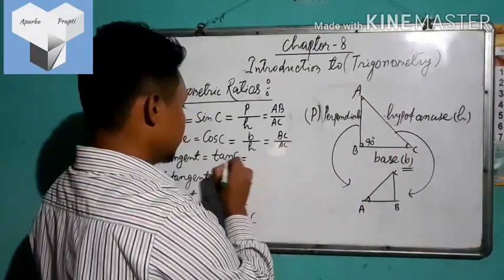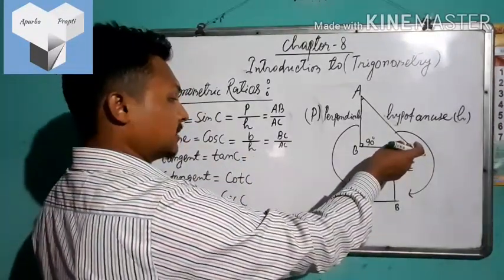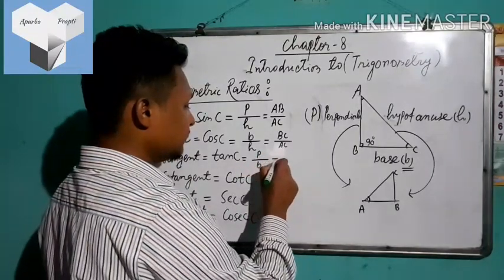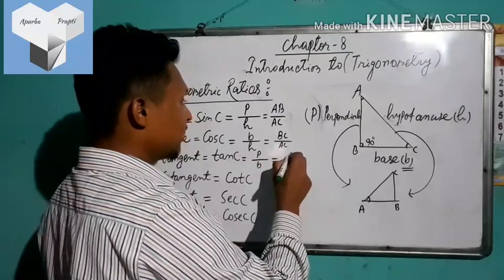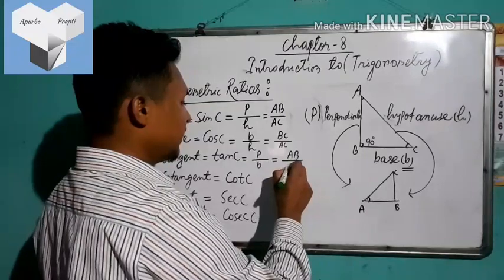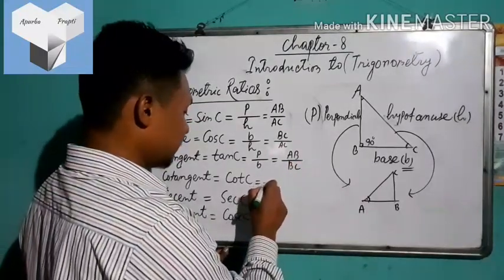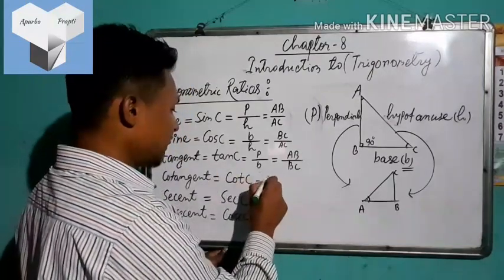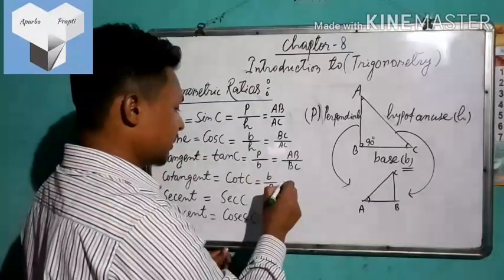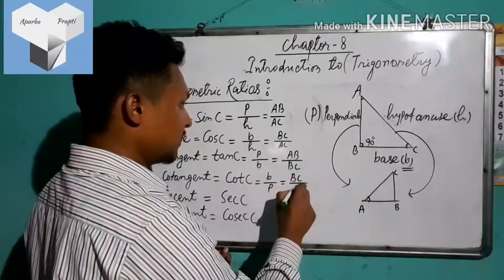Next, tan C. With respect to angle C, tan will be P by B. P means perpendicular, and perpendicular is AB. B means base, here the base is BC. Cot is simply the inverse of tan, that means B by P. Tan is P by B, then cot is B by P. Here B is the base BC, P is the perpendicular AB.